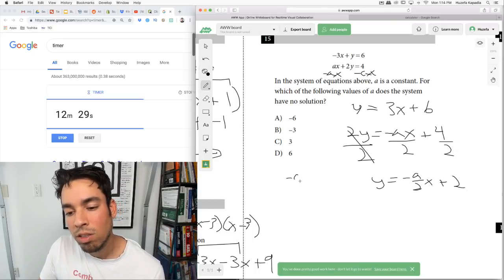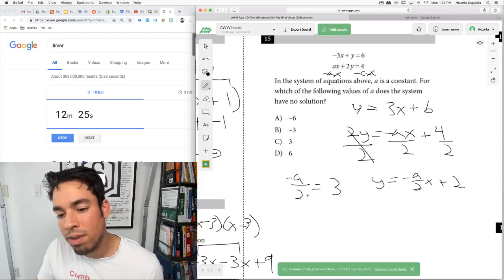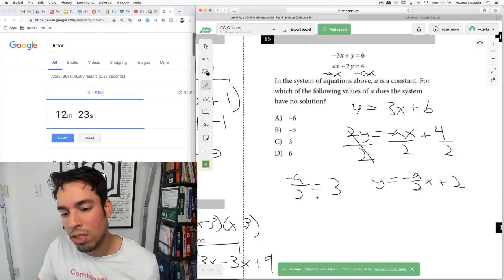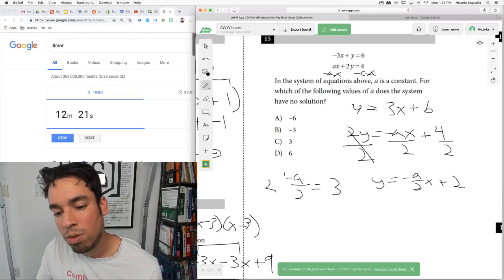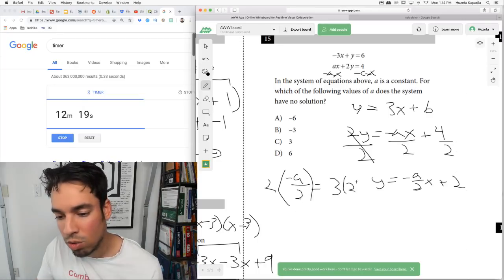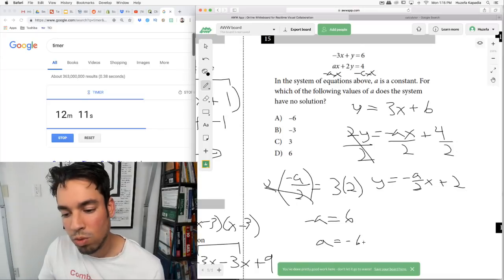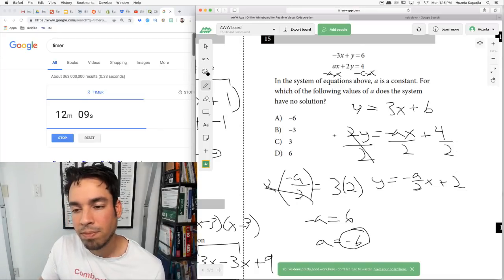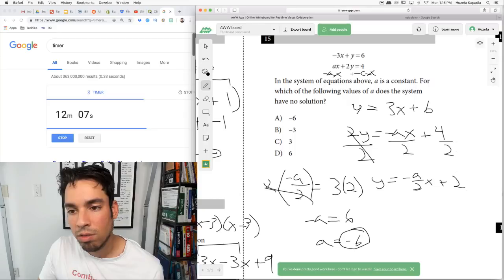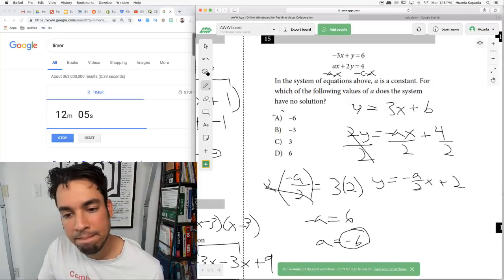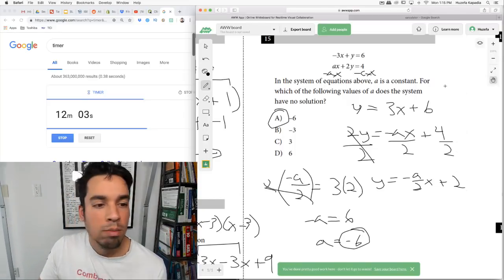So I need to know how I can make negative a over 2 equal 3, meaning what value for a can I get to make this true? Let's isolate by multiplying both sides. But see, now we just got a nice equation. Multiply both sides by 2, negative a equals 6. Multiply both sides by negative 1, a equals negative 6. Boom, done. All right. Multiple choice is done.